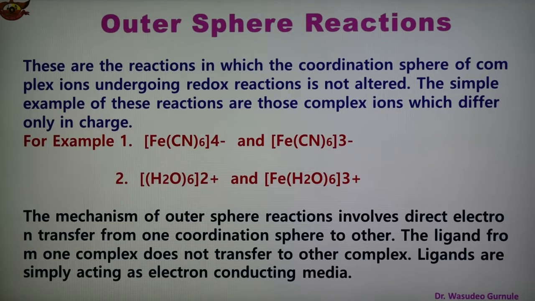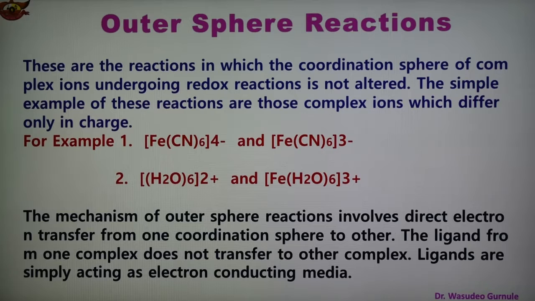The mechanism of the outer sphere reactions takes place by direct electron transfer from one coordination sphere to another coordination sphere, and therefore a ligand from one complex does not transfer to the other complex.